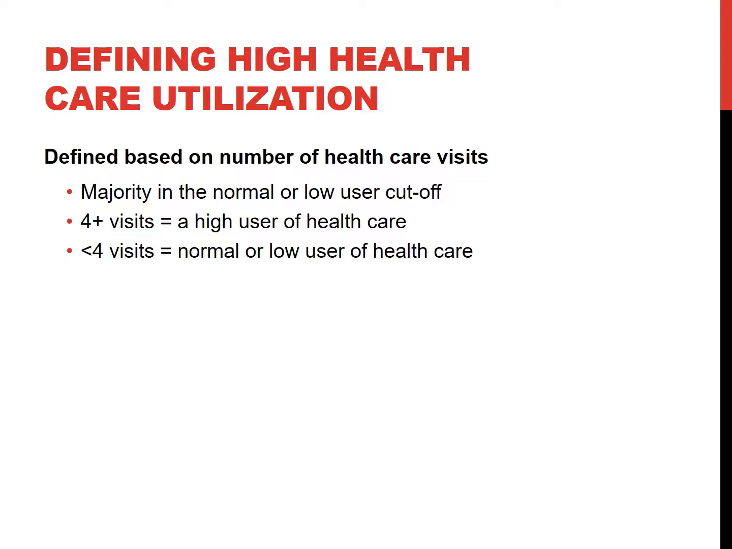For the definition of high healthcare utilization, we defined it based on the number of healthcare visits, which is assessed in the NHANES data. Looking at the majority of patients being in either the normal or low user cutoff, we then discovered that high healthcare users would be those who had 4 or more visits per year, and those with less than 4 visits per year would be considered normal or low user of healthcare, allowing us to create a binary variable of yes or no for high healthcare utilization.